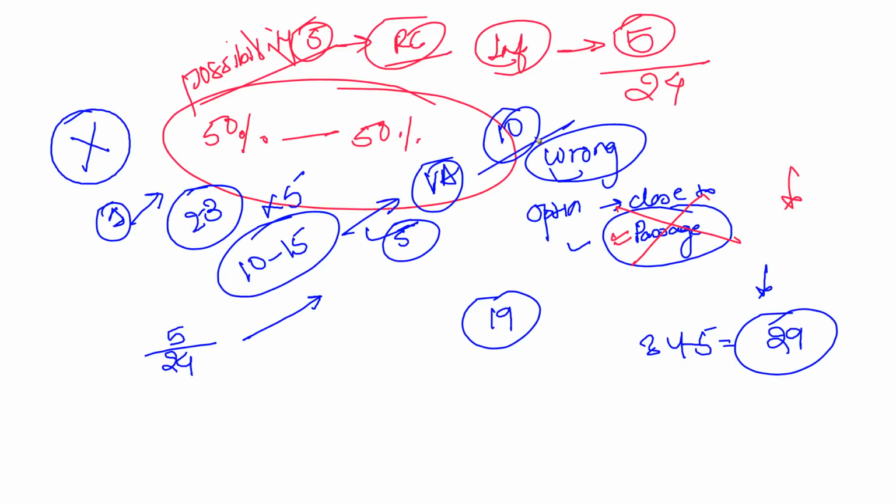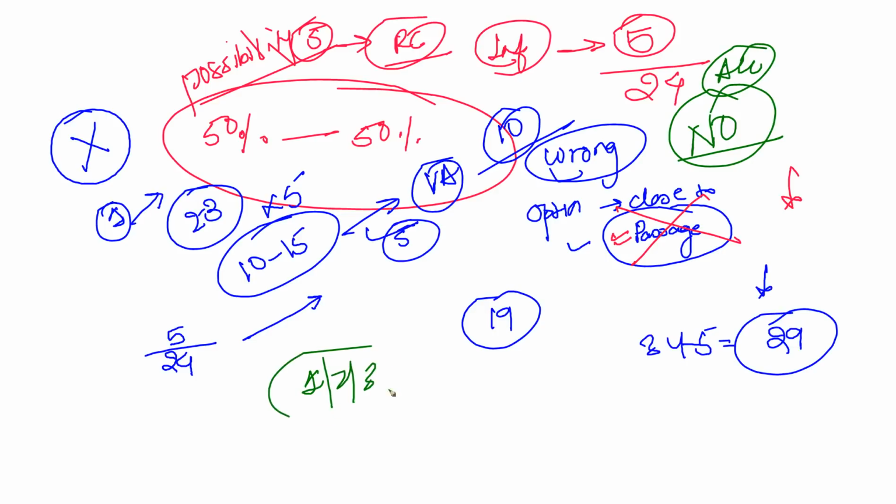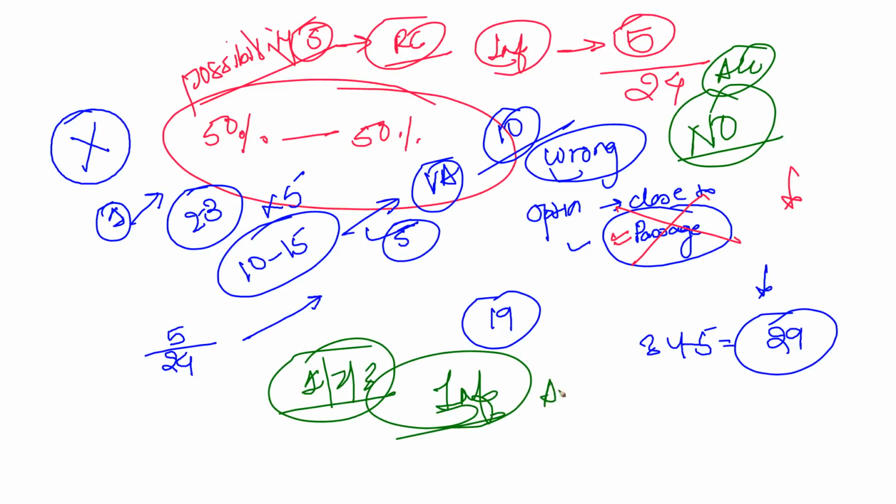So my advice to you guys would be, from now onwards, if you want to do inference questions, please don't spoil your accuracy, don't spoil your attempts. My thing is, say no to inference based questions, guys. Do not attempt inference based questions. I can guarantee you, give it 1, 2, okay 3 mocks, and in all three mocks don't touch inference questions. You will see your attempts will reduce slightly, but your accuracy is going to increase quite a lot, because you're not getting into the negative zone.